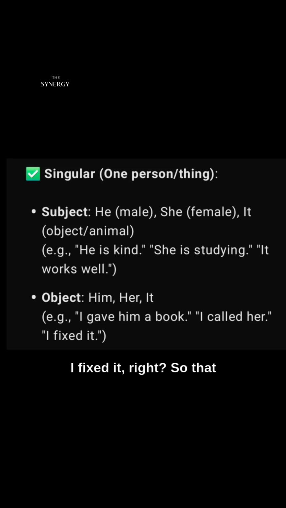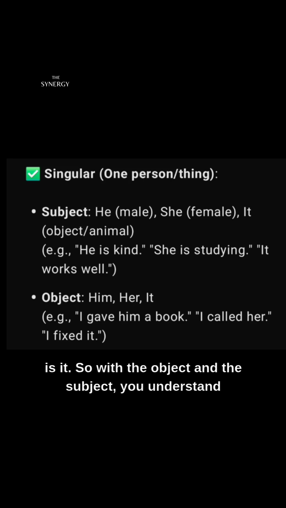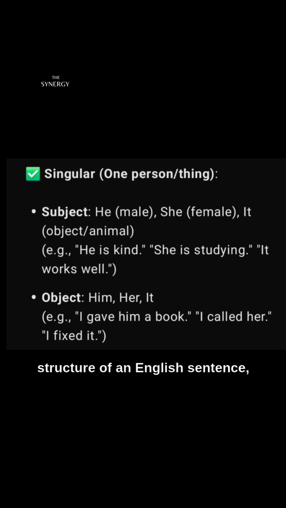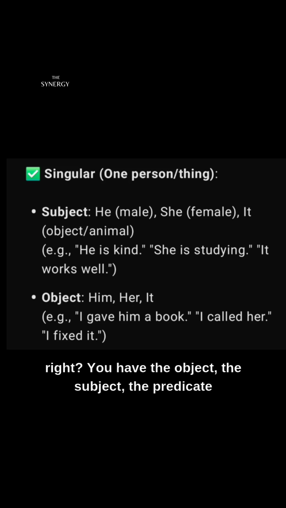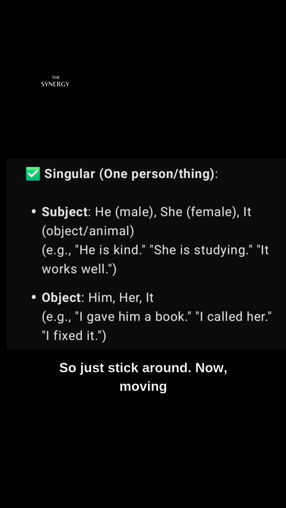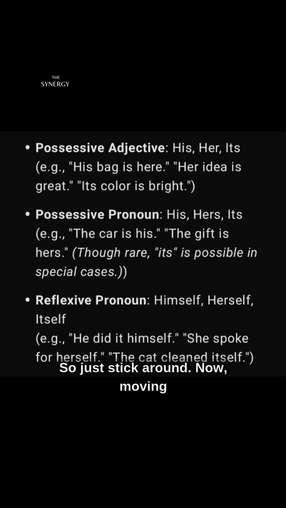I fixed it. So that is it. With the object and the subject, you understand them better when we start talking about the structure of an English sentence. We have the object, the subject, the predicate, and all that. Don't worry. We'll talk about them later. So just stick around.